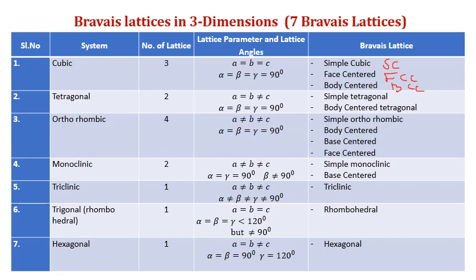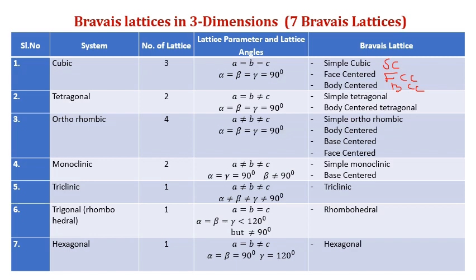Here you see, what do you mean by face-centered, what is body-centered? If there is a lattice point at the center of the body, then it is called body-centered. If the lattice points are at the face centers, then it is called face-centered. If the lattice points are at the base, then it is base-centered. We will see the differences in the next slide with a pictorial representation, then you may understand easily. Okay, right. So orthorhombic. Then monoclinic.